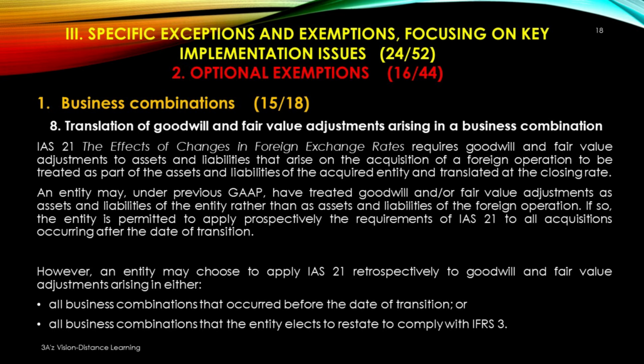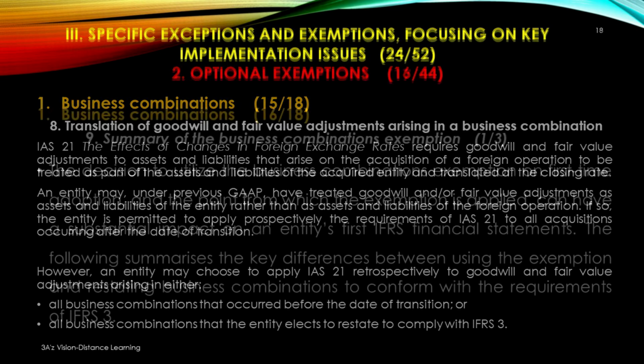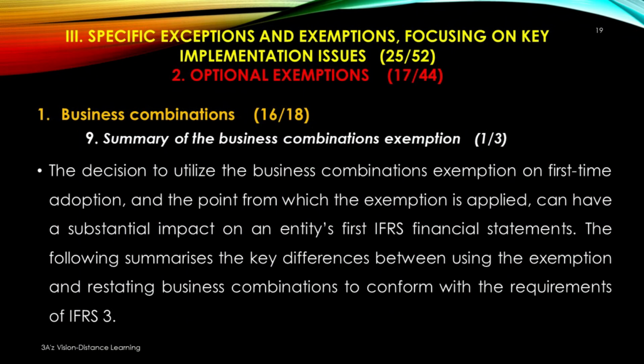An entity may, under previous generally accepted accounting principles, have treated goodwill and/or fair value adjustments as assets and liabilities of the entity rather than as assets and liabilities of the foreign operation. If so, the ninth element of business combinations, that is summary of the business combinations exemption.